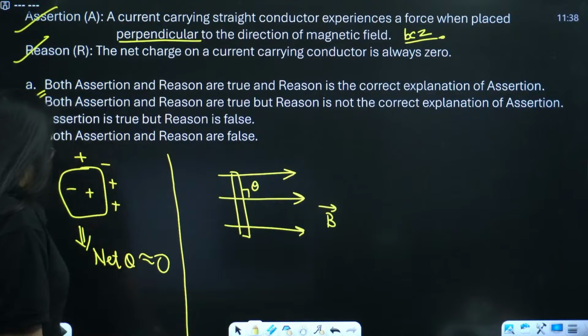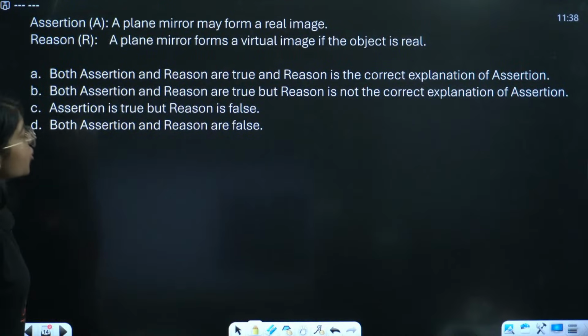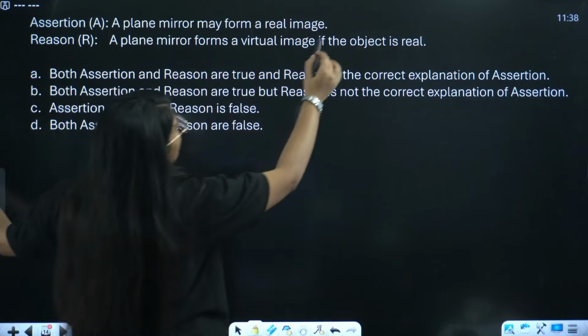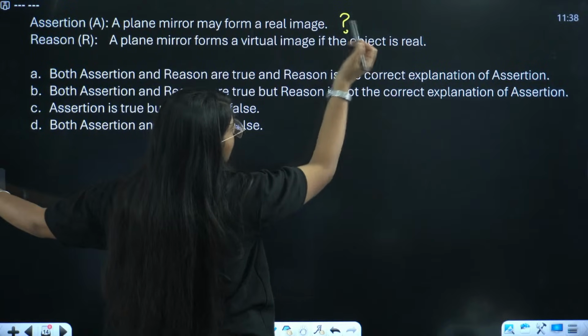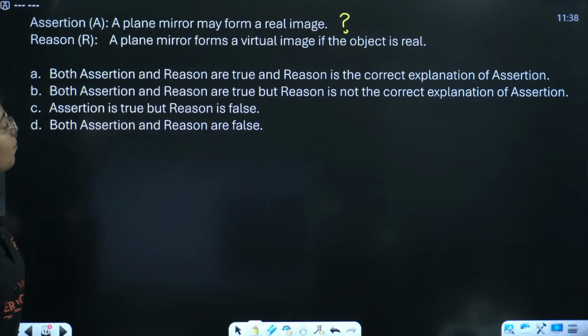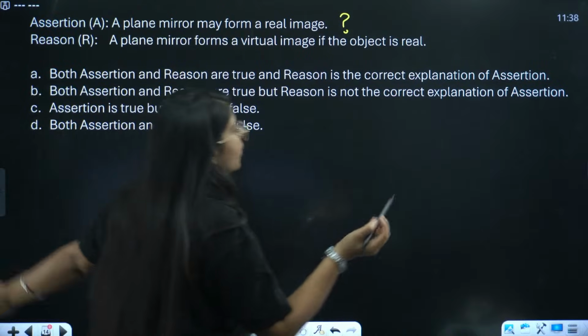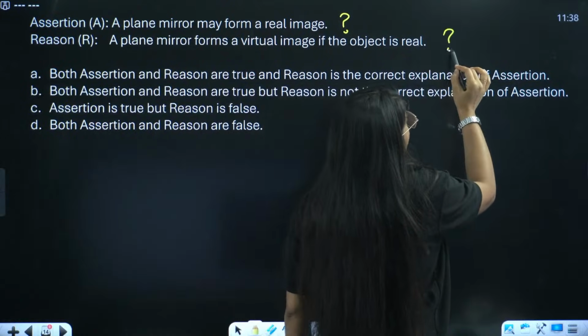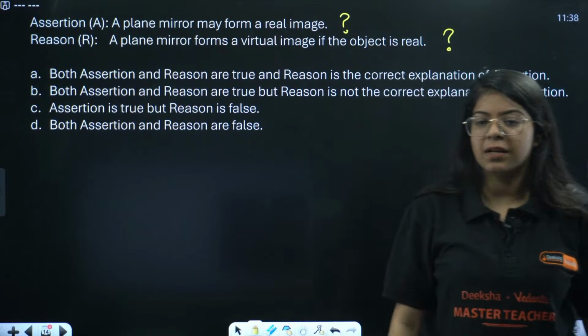Okay, next question we have. Assertion says a plane mirror may form a real image. Is this correct or not? Then the reason says a plane mirror forms a virtual image if the object is real. Let me know which of these is the correct option, which of these is the correct answer.